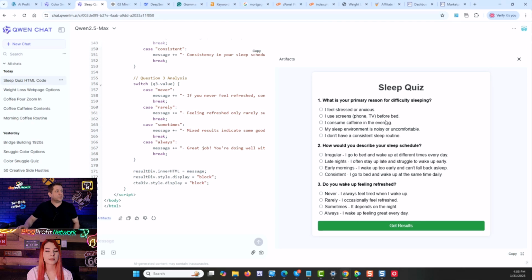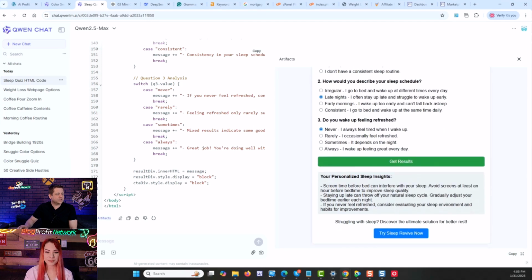And so now we have: what's your primary reason for difficulty sleeping? I use screens. Late nights. Do you wake up refreshed? Never. Get results. You're personalized. Try Sleep. That's pretty cool. I mean, that's a page where if I have social media and I'm talking about ways to sleep and I'm like, oh, hey, go to my website so I can get paid, nobody's going to click. Take the quiz. Boom. Yeah.